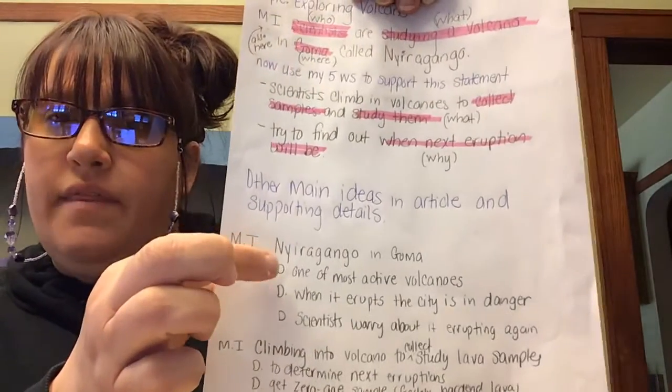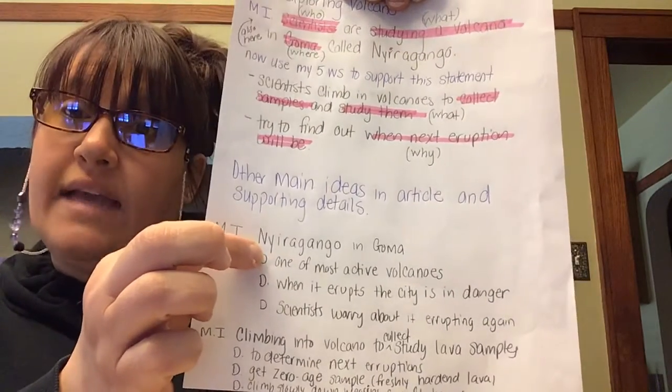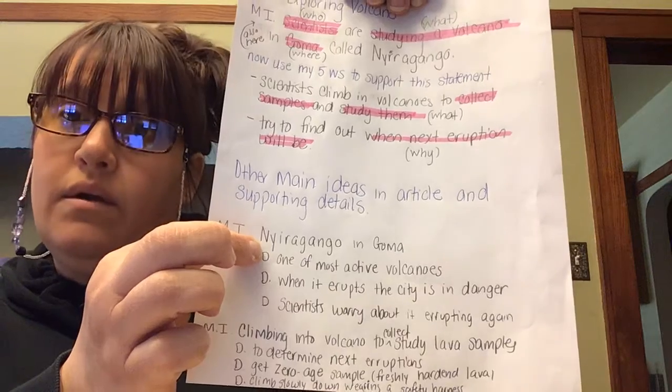So what I came up with is that this is about this active volcano, Nyiragongo, in Goma. So I might say as a sentence starter, there is an active volcano named Nyiragongo in Goma that scientists are worried about. And here are my details to go along with that.